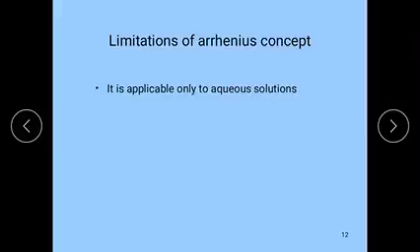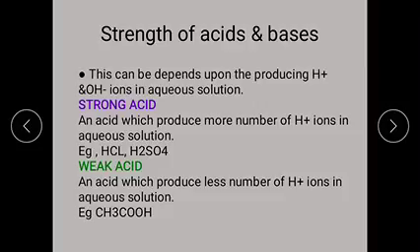Now let us see the limitations of... before going to these limitations, we have to discuss briefly the concepts of Arrhenius. According to Arrhenius, the acid definition is a substance which produces H plus ion in aqueous solution, a substance which produces H plus ion in water is called an acid.